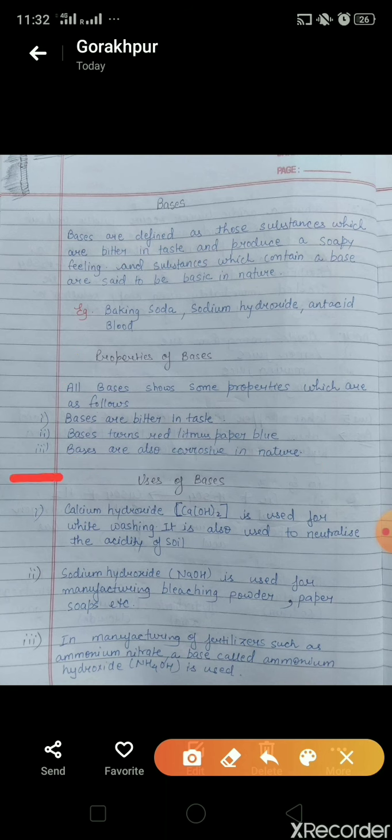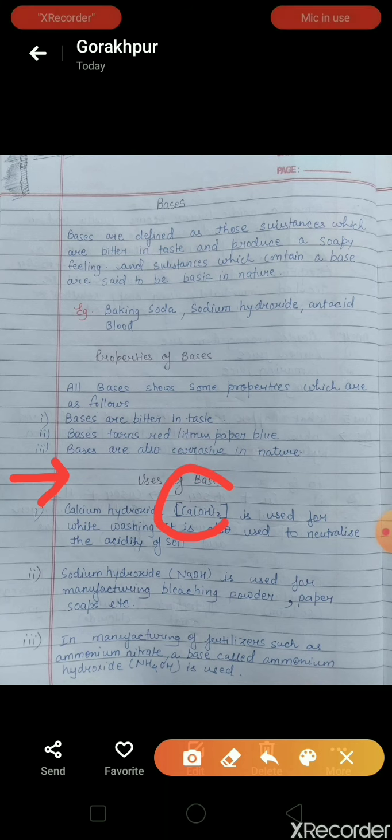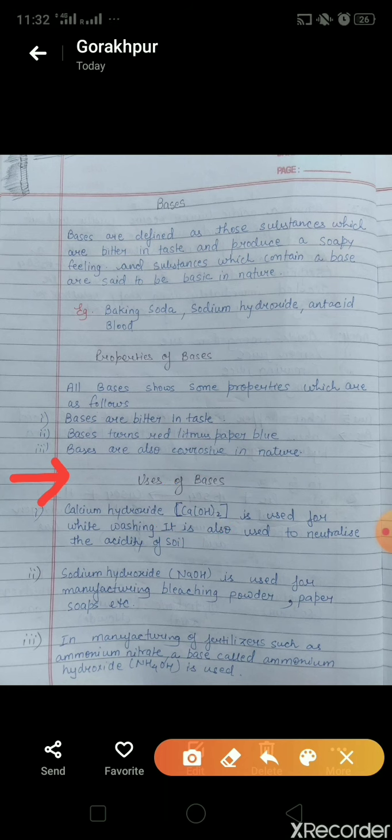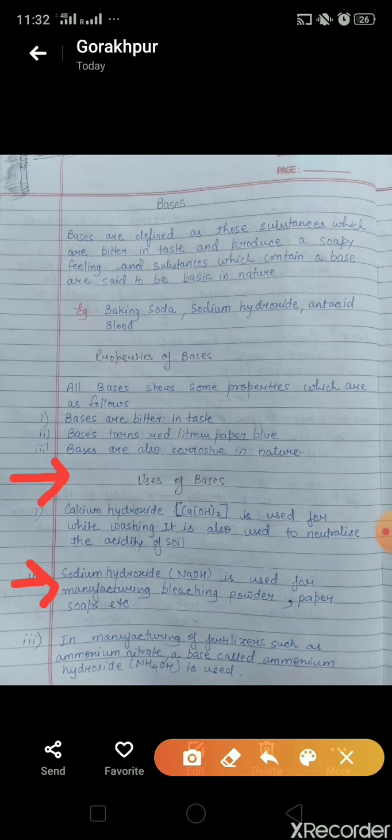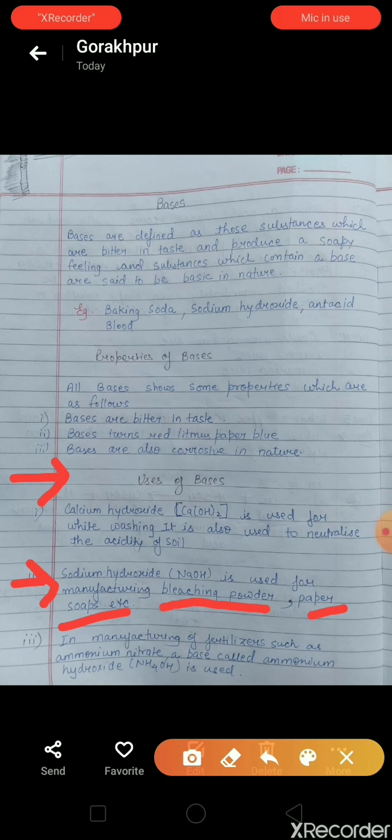Now, let us study the uses of bases. Calcium hydroxide, its formula is Ca(OH)2, is used for whitewashing. It is also used to neutralize the acidity of soil. The second example is sodium hydroxide, NaOH. It is used for manufacturing bleaching powder, paper, soaps, etc.